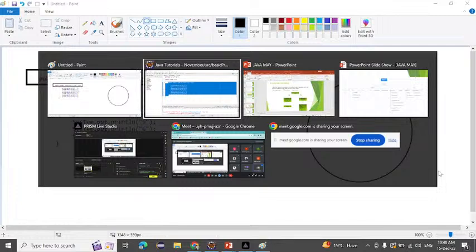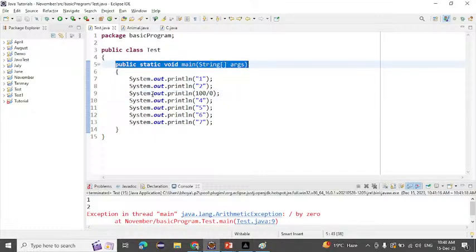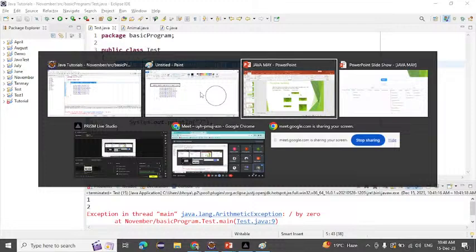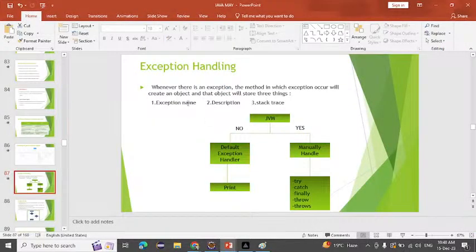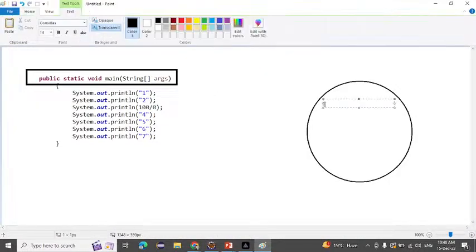Whenever an exception occurs, the method in which the exception occurs, inside the main method, will create an object. In that object it will add three things. Which things? That is the exception name, then description, and then stack trace. First is the exception name. We can say that is the class name also.